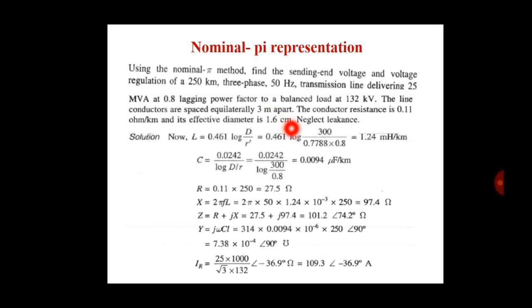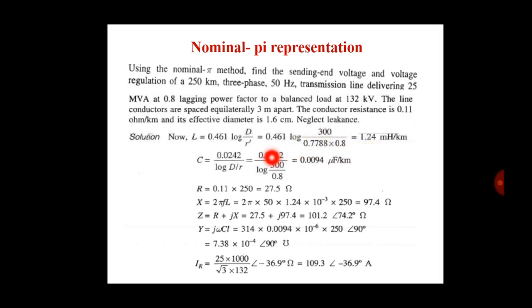Now we put the value of D in centimeter. So we convert the 3 meter into centimeter, which is equal to 300. And now we have a diameter of 1.6 centimeter, so radius is equal to 1.6 divided by 2. So we have R equal to 0.8 and R dash is equal to 0.7788 into R. So we put the values and find the inductance is equal to 1.24 millihenry per kilometer.